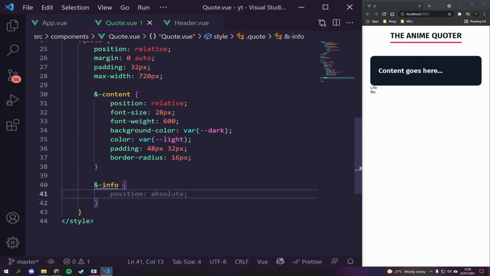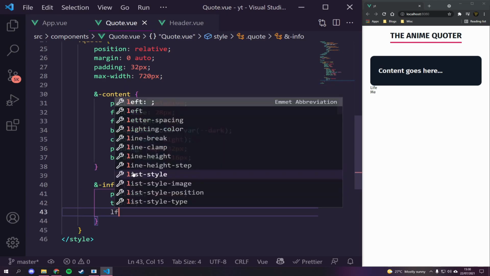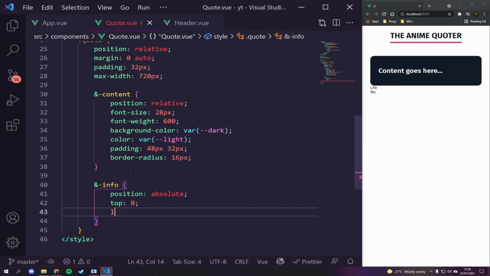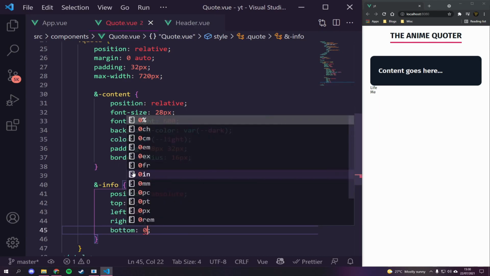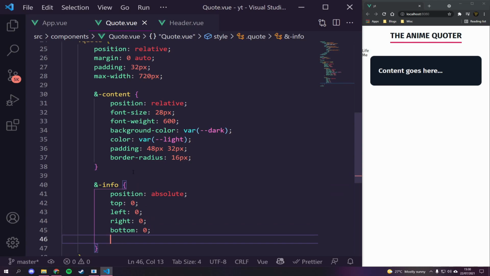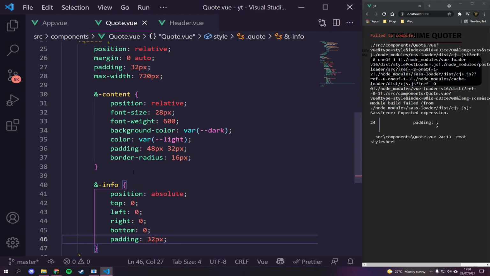Now this is going to be position absolute. I'm going to set it to top 0, left 0, right 0, and bottom 0. We'll then set our padding to be 32 pixels.